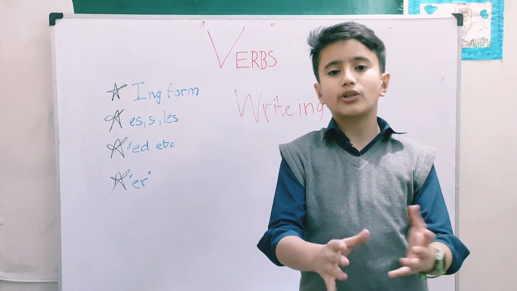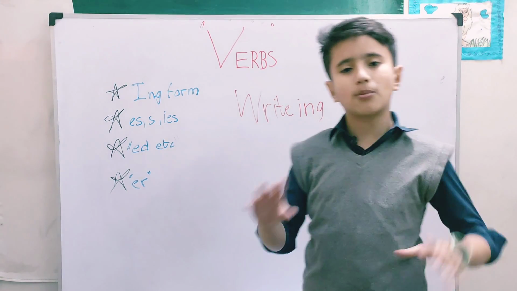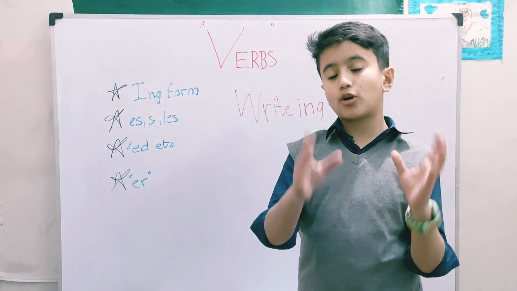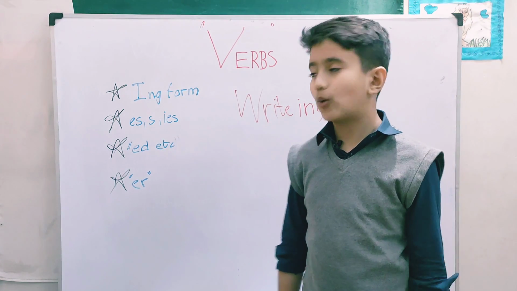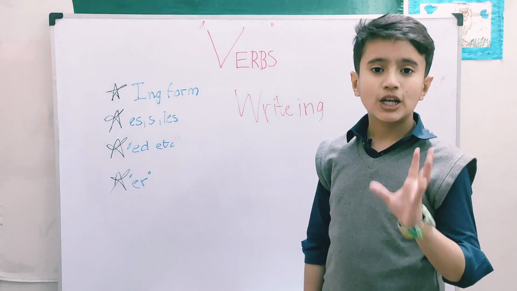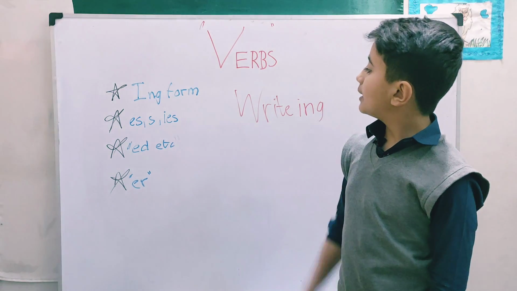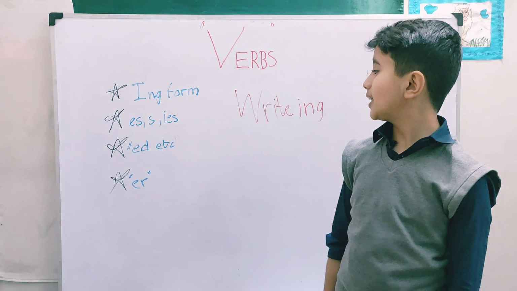Now, you guys can also write five words that are the ing form of verbs. Write them in the comment box so that I can know that you people are watching these videos awake, not asleep. So let's go to S, ES and IES.